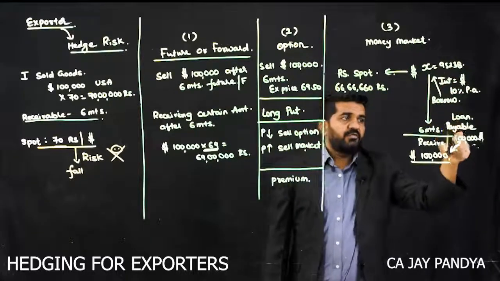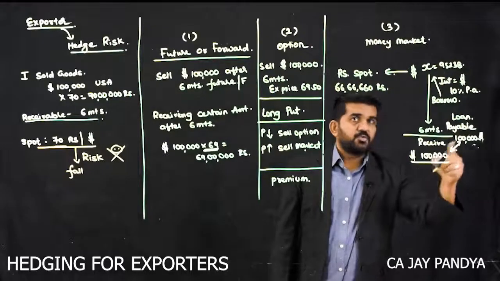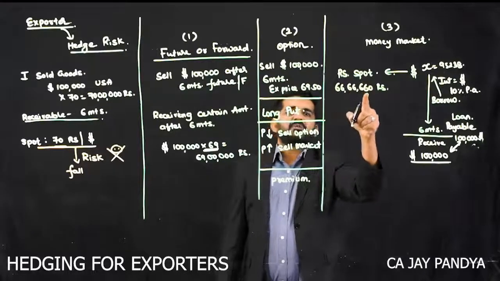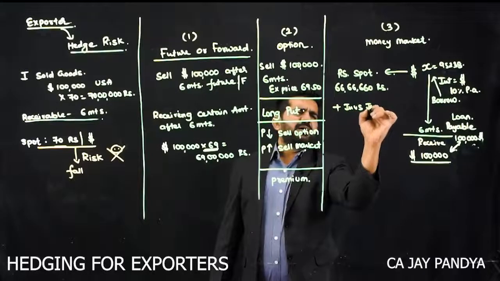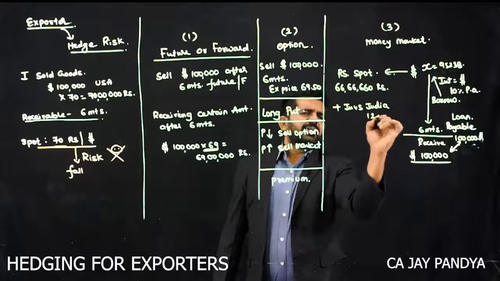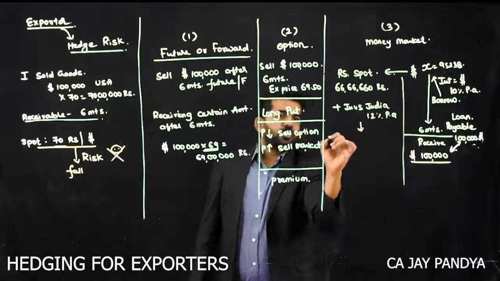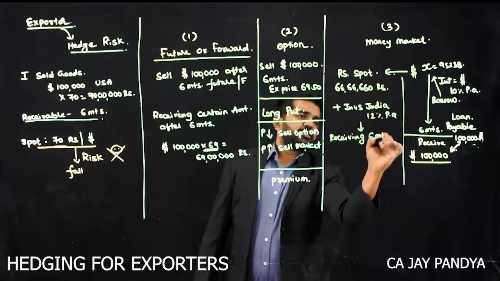The borrowed dollar will be repayable after 6 months, but you are going to receive dollars after 6 months. So this 1 lakh will be tallied. But today you have received 66,66,660. You can invest in India, say at the rate of 12% per annum. What will you be receiving after 6 months?